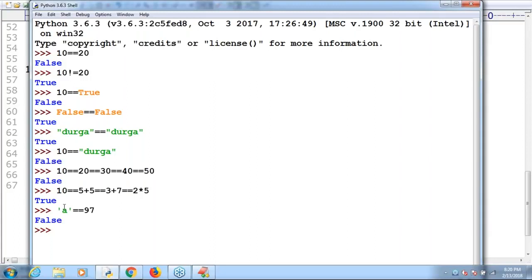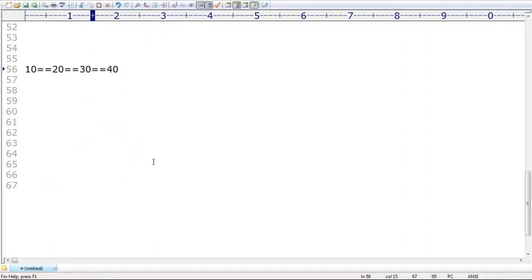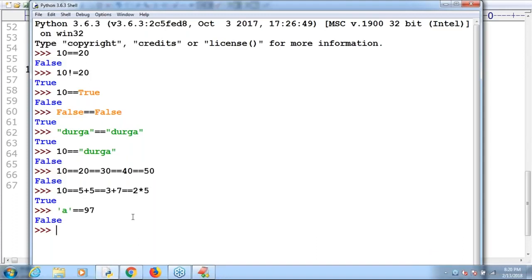Sir, is this chaining concept applicable for all? Now I have one more small doubt, sir. Divya asked one doubt: this double equal operator is never going to raise any error. Is it true or false?